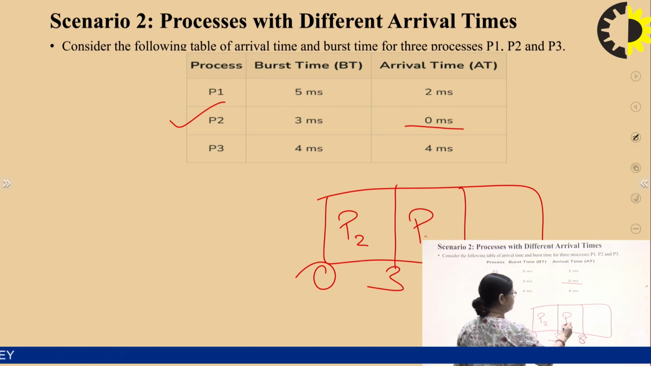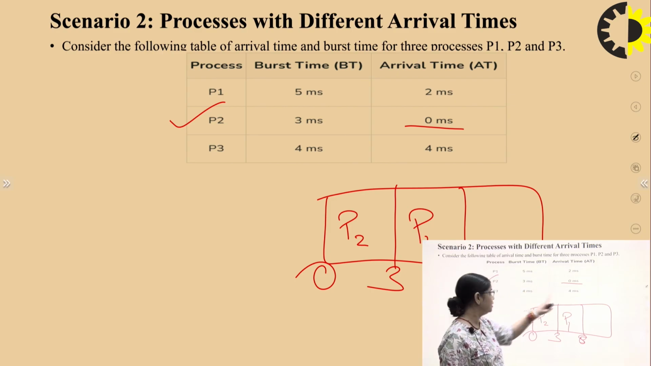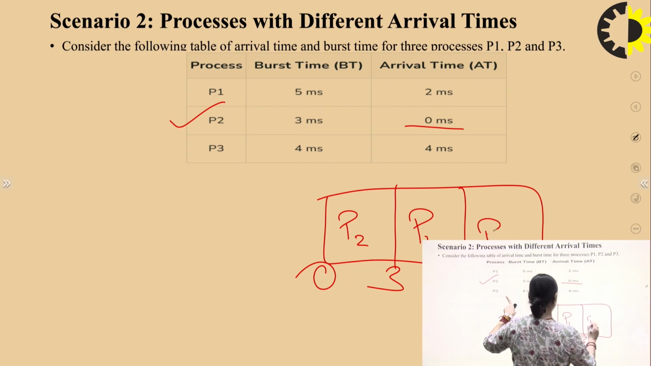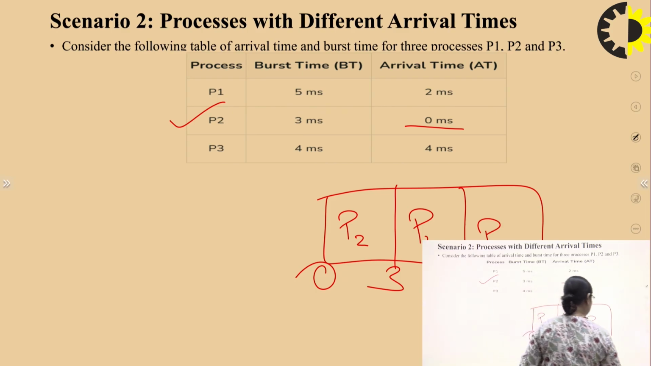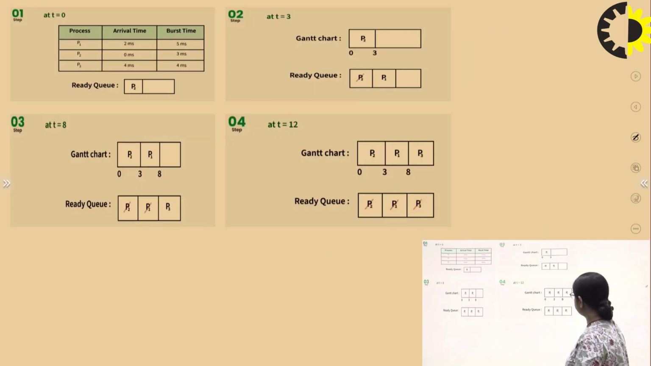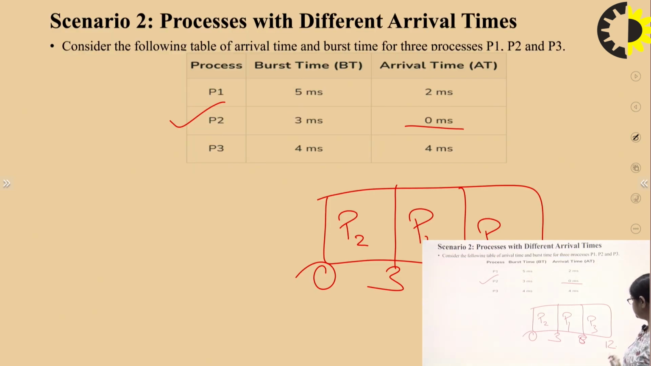So this is P1, and after P1 we will see the arrival time is 4 ms. So we will come here, P3, right? And 8 plus 4 will be 12. So this will be our Gantt chart, right? So if you see that the final output is 12, what I have earlier mentioned here, it is 12.